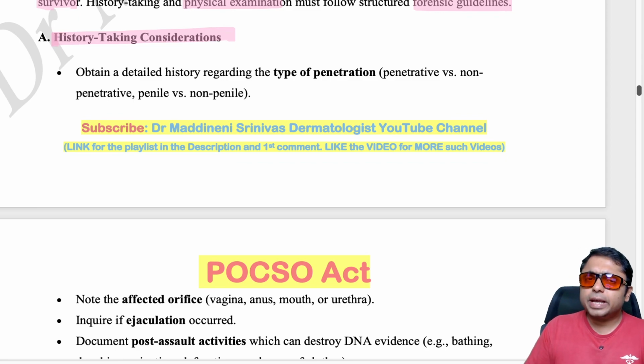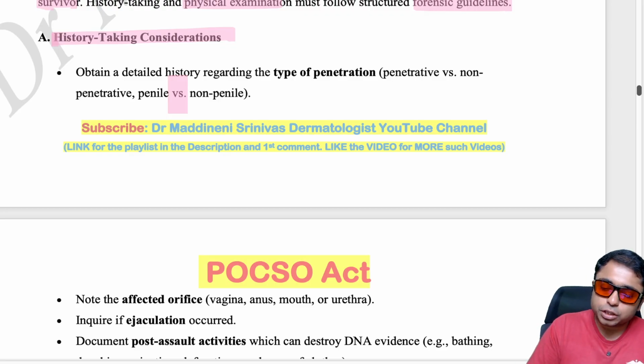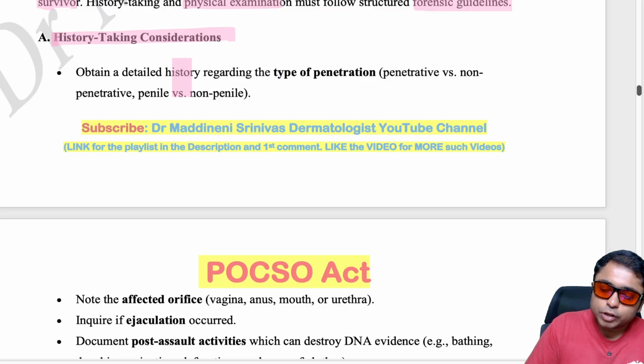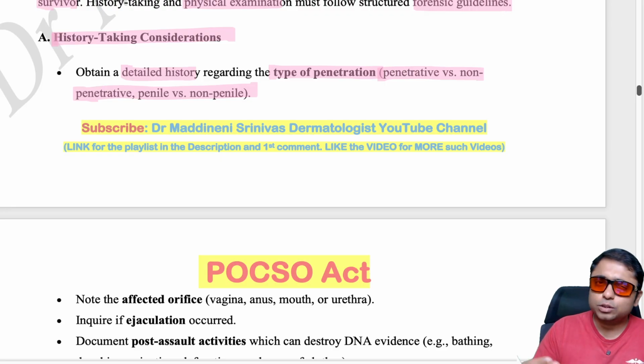So we should be very careful in asking any questions to the guardians or the child survivor, and we should ask a detailed history regarding what happened, including the type of penetration, whether it is penetrative or non-penetrative, penile or non-penile. So it should be specific.